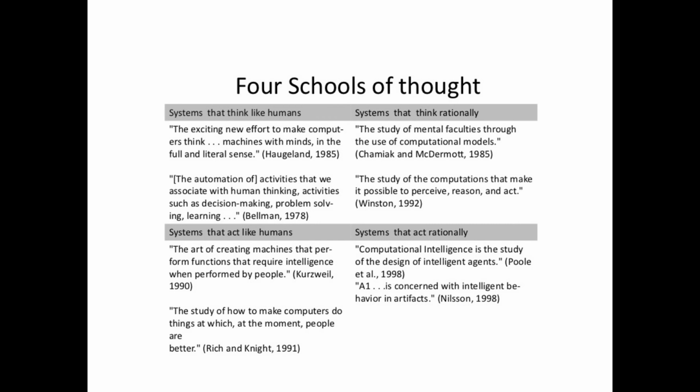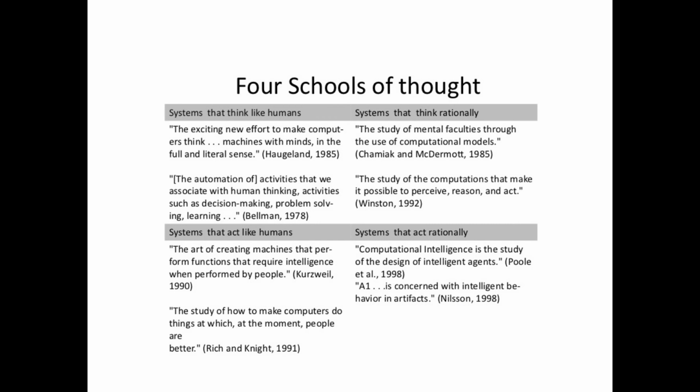The next category is systems that act like humans. The first definition is the art of creating machines that perform functions that require intelligence when performed by people, by Kurzweil in 1990. Another one is the study of how to make computers do things at which, at the moment, people are better, by Rich and Knight in 1991.